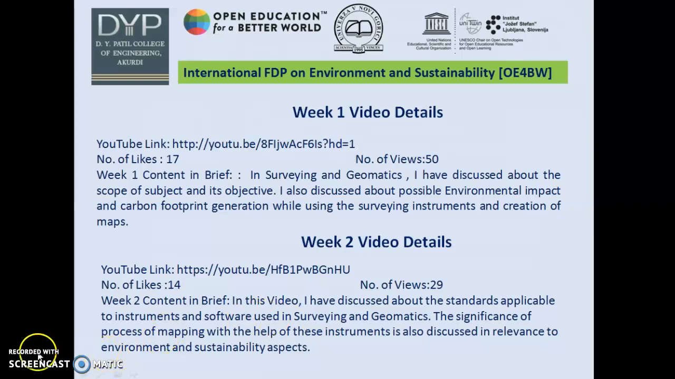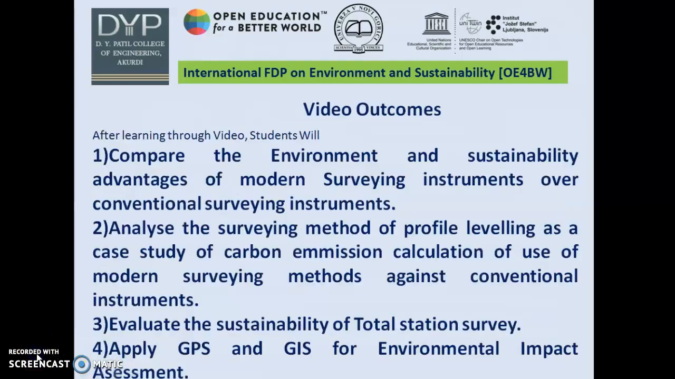sustainability aspects. The learning outcomes of this video are: after learning through the video, students will compare the environment and sustainability advantages of modern surveying instruments over conventional surveying instruments. The student will analyze the surveying method of profile leveling as a case study of carbon emission calculation of use of modern surveying methods against conventional instruments. The student will evaluate the sustainability of total station survey, and apply GPS and GIS for environmental impact assessment.